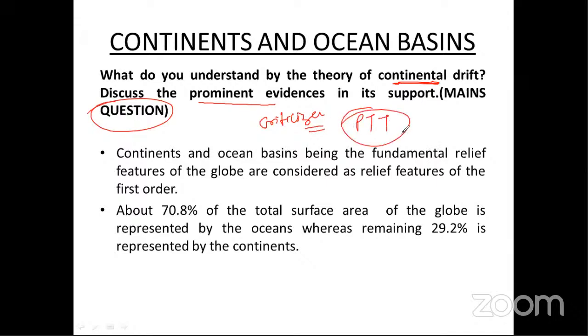Now the most acceptable theory at present is the plate tectonic theory, which explains all the reasons behind the formation of mountains, volcanic eruptions, earthquakes, and whether the continents are drifting or not. Every question is solved with the help of plate tectonic theory. So maybe they can ask you a question about the relation between plate tectonic theory and continental drift theory. Okay, so after the completion of this topic, I will give you questions. I will also give you some objective type questions. You can solve them and clear all the doubts related to the topic. Whatever question comes in the prelims or mains exam related to this topic, you can easily solve it.